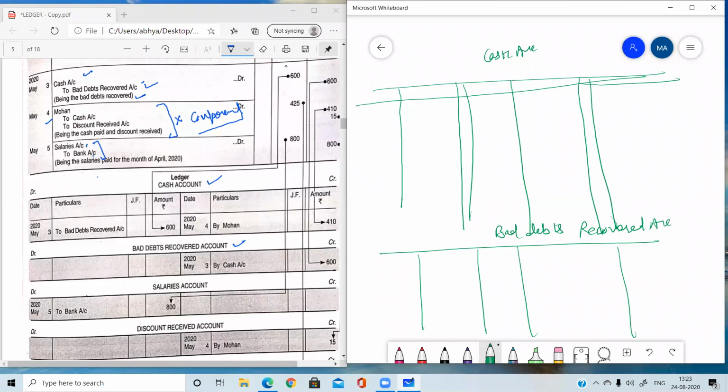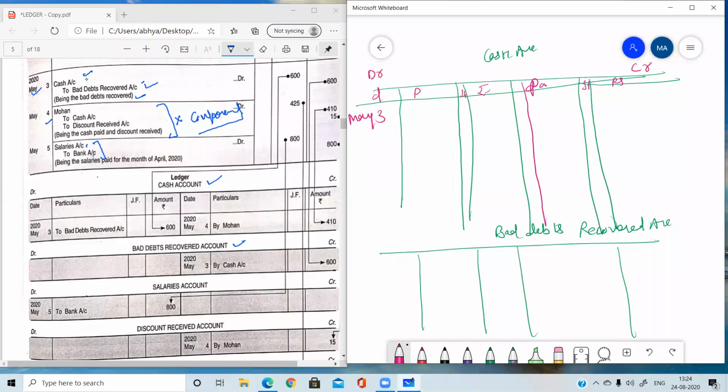Then you can see that cash account is debited. So on the debit side, we are going to write the same date, whatever is given in the question. The date is May 3rd, so we'll be writing the same date, May 3rd. Cash account is debited, so this transaction will be posted on the debit side of the cash account. This is the particulars, this is date, this is journal folio, rupees. The date column is also there. Same is in the next account.